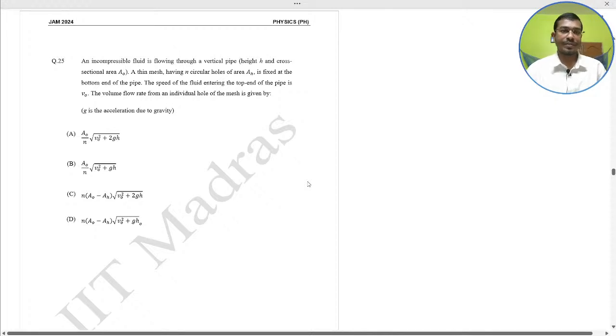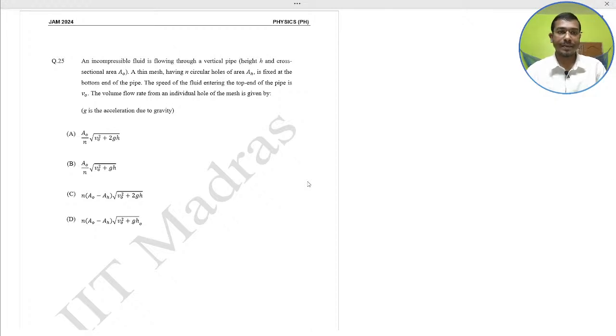An incompressible fluid is flowing through a vertical pipe. A thin mesh having n circular holes of area a is fixed at the bottom end of the pipe. The speed of the fluid entering the end of the pipe is v naught. The volume flow rate from an individual hole at the mesh is given by what? g is the acceleration due to gravity. You have to find the volume flow rate, which means dV by dt. Okay, you just do it yourself.